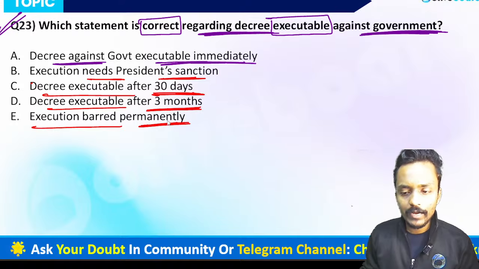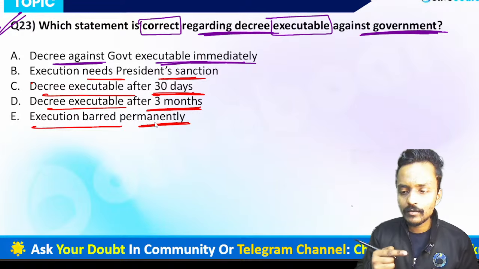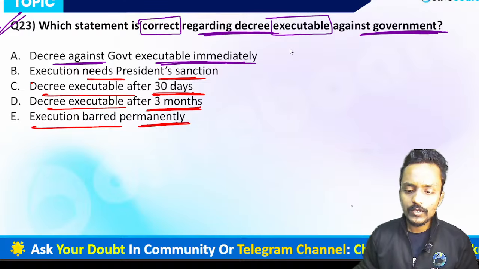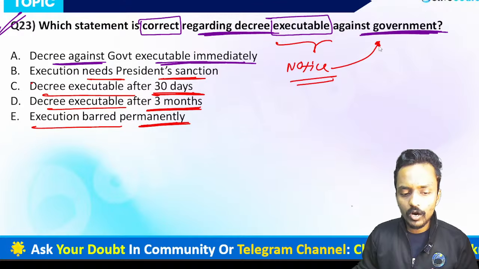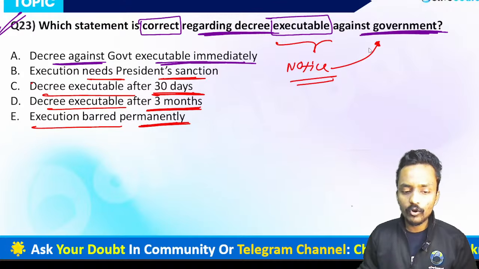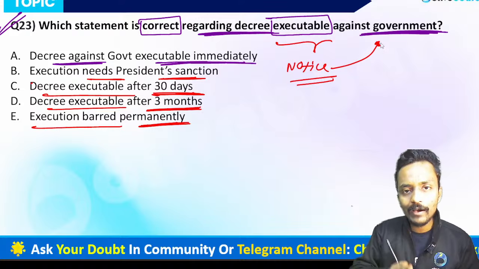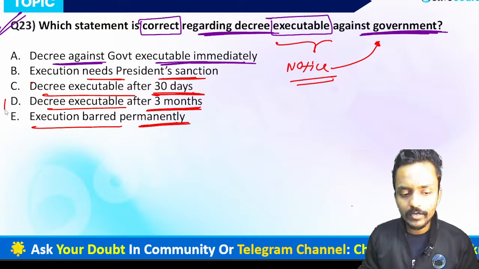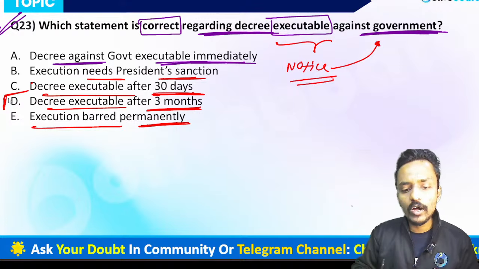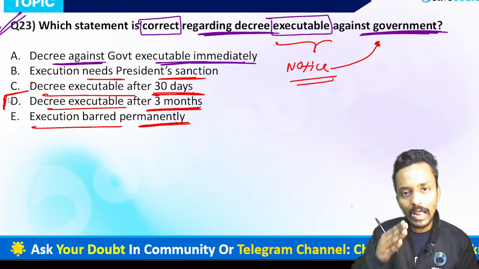So what do you think at the time of executing a decree against the government? Yes, if you want to execute a decree against the government, you are required to give proper notice to the government, and after giving proper notice, the decree is executable after 3 months. So you must give at least 90 days of notice, and after that, whatever decree you want to execute, you can execute, but after the 3 months. That is why option number D is absolutely correct.